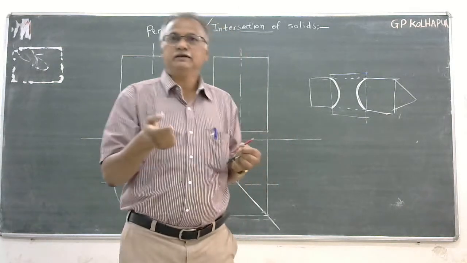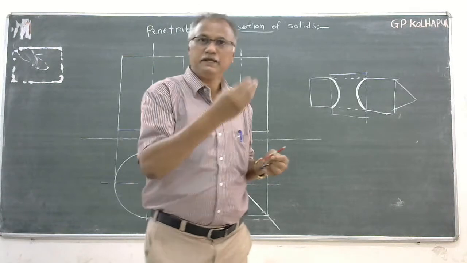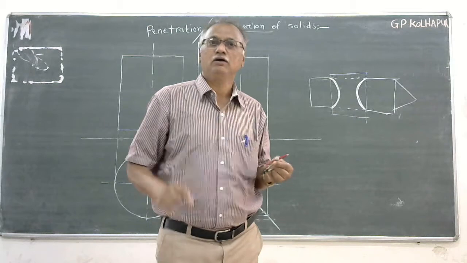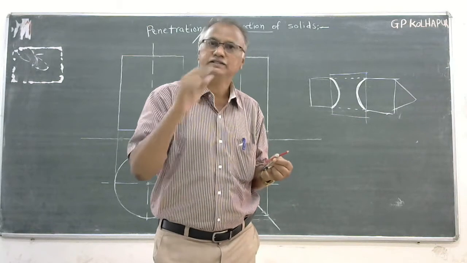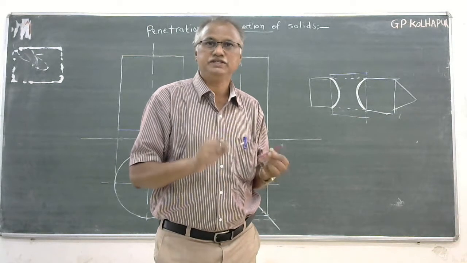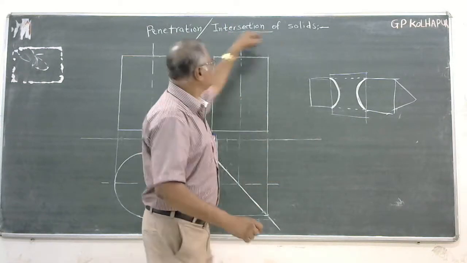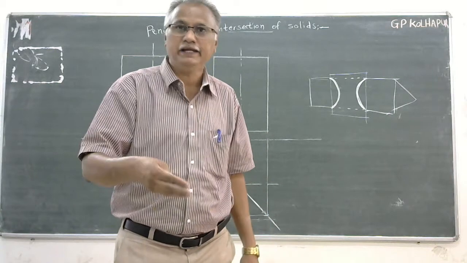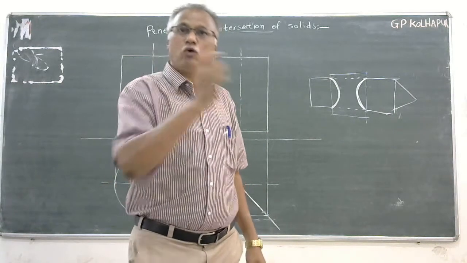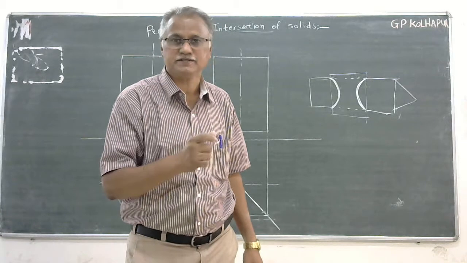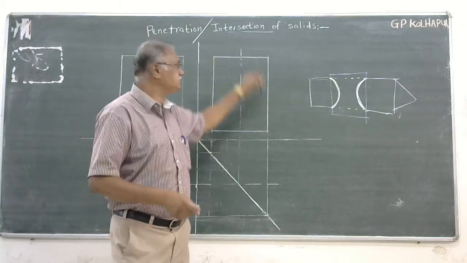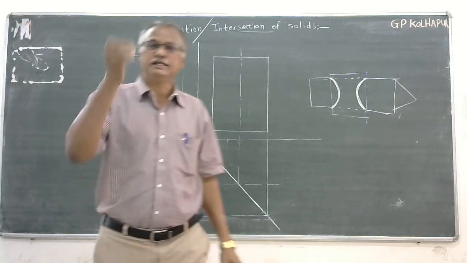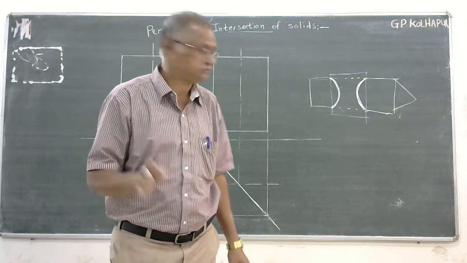So what is cut? It is the curved surface of the vertical cylinder, which is being cut or penetrated by the horizontal cylinder, which is the pencil. This is called intersection of solids. Actually, the name should be intersection of the solid over the surfaces. The surface is being removed. Here, the cylinder's curved surface is being removed.